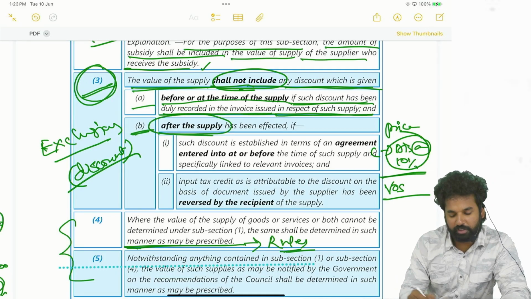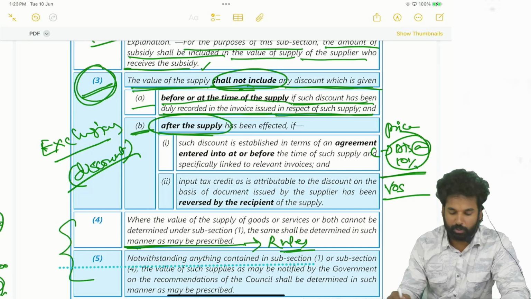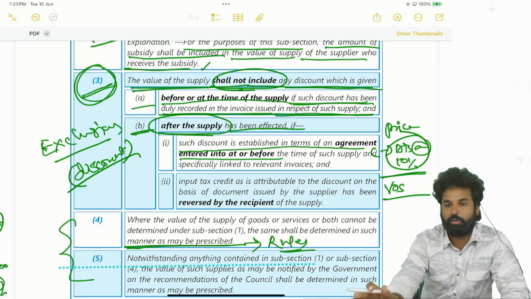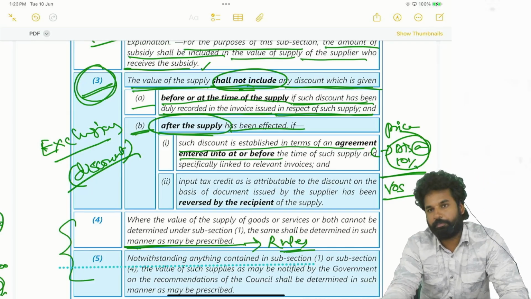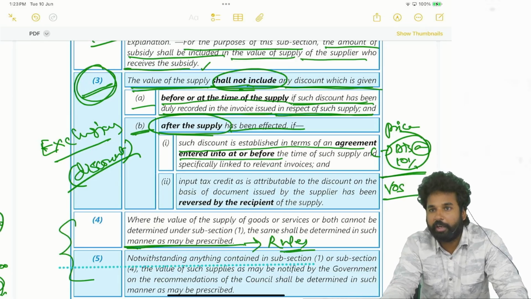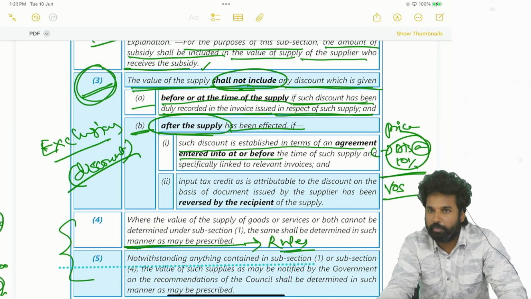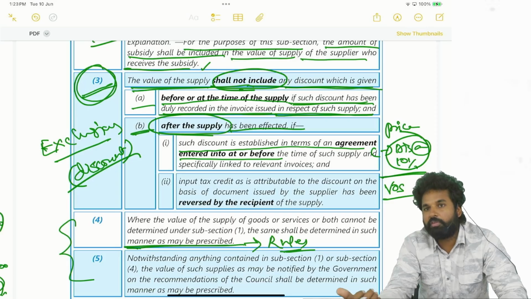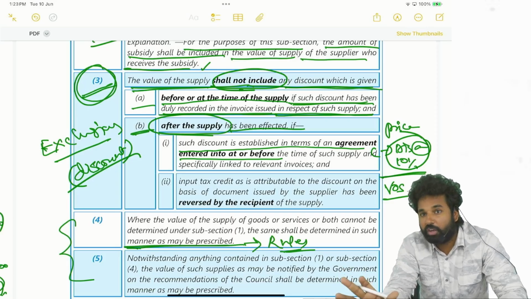And if the discount is after supply, if such discount is established in terms of an agreement entered into at the time of or before the time of such supply. Okay, so agreement shall be there. That means supplier agreed to give such discount to the recipient at the time of supply only. So if you are purchasing from me 10,000 units in this financial year, you will be offered the discount of additional 5%. Likewise, volume discounts will be given.